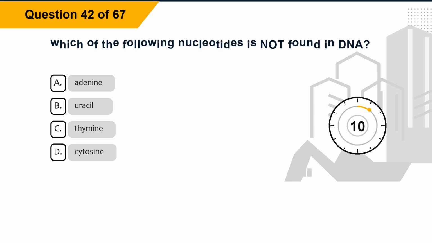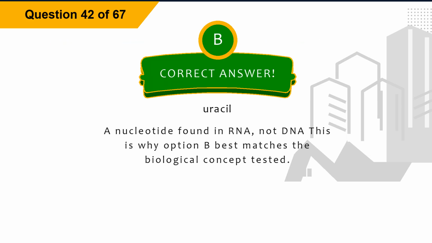Question 42. Which of the following nucleotides is not found in DNA? Option A, adenine. Option B, uracil. Option C, thymine. Option D, cytosine. The correct answer is option B, uracil. Explanation: a nucleotide found in RNA, not DNA. This is why option B best matches the biological concept tested.